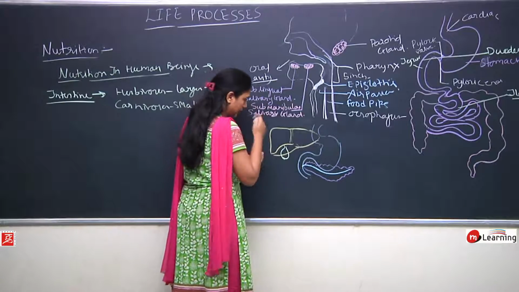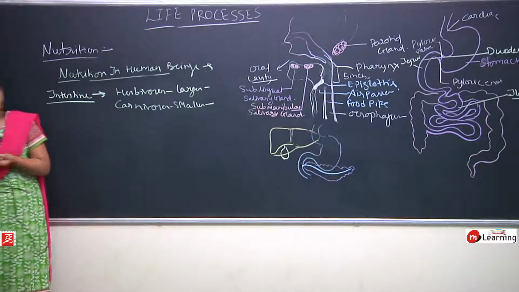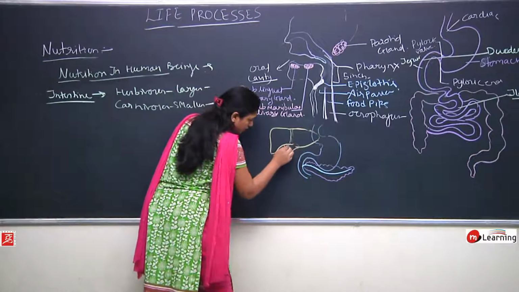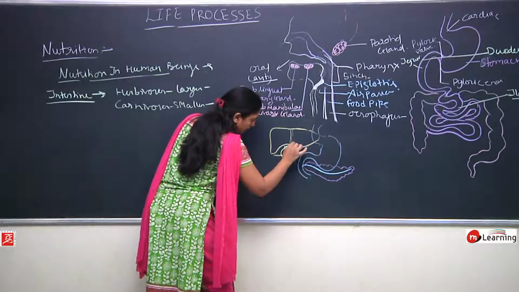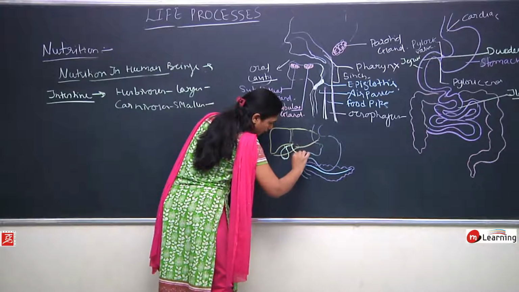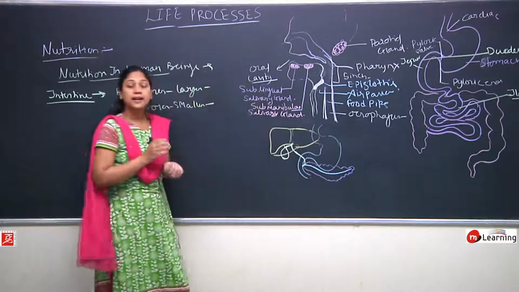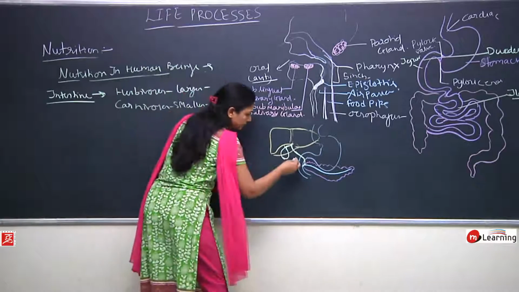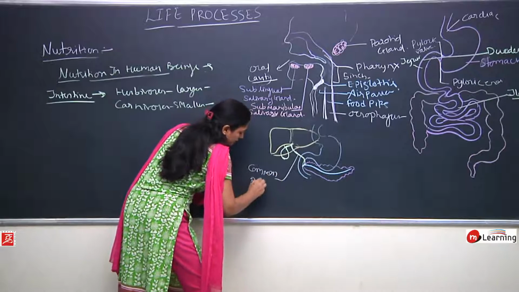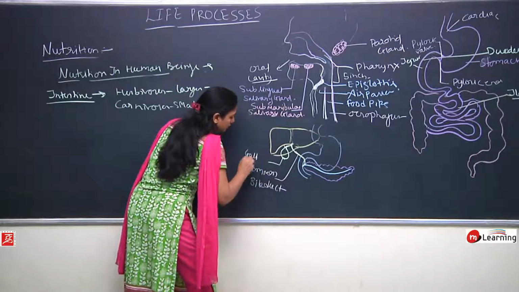Okay. And there is a common bile duct formed from the liver and gallbladder, and this is the common bile duct, this is the gallbladder.